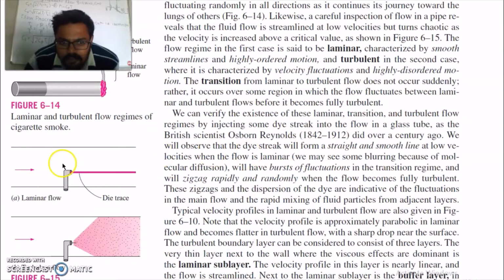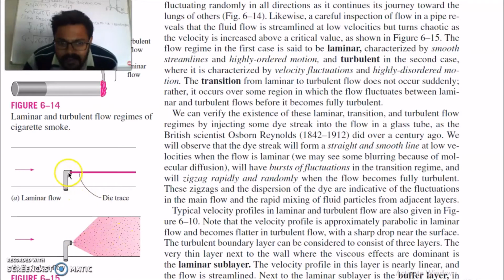So this is your flow in the pipeline. The transition from laminar to turbulent flow does not occur suddenly. Rather, it occurs over some region in which the flow fluctuates between laminar and turbulent flow before it becomes fully turbulent. Here you have the laminar flow, and this is turbulent flow.